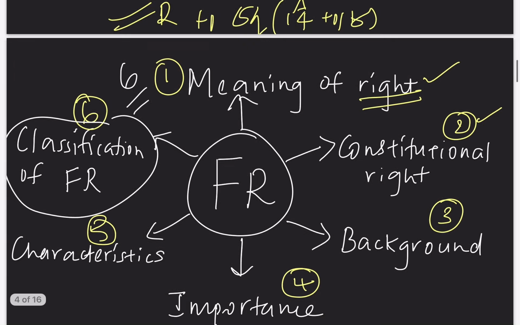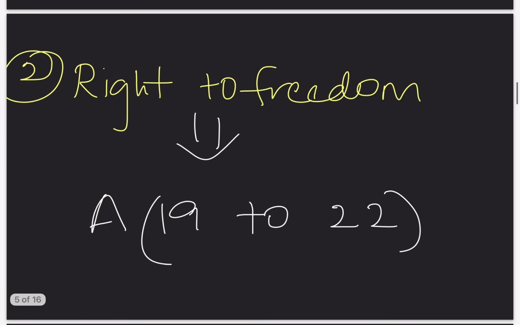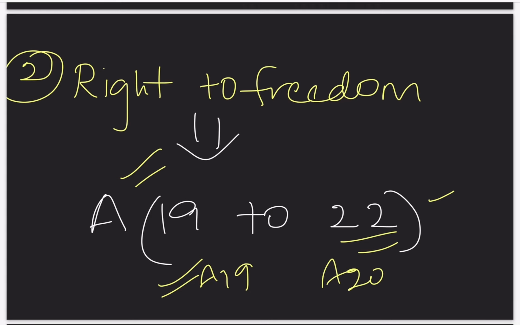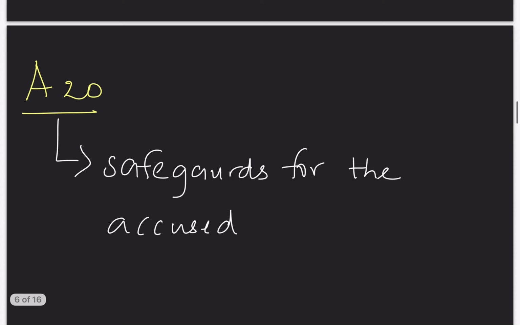The next fundamental right we have is right to freedom. Right to freedom is from Article 19 to 22. We had already covered Article 19 in our previous video lectures. Now we have Article 20. Let's see what Article 20 is all about.